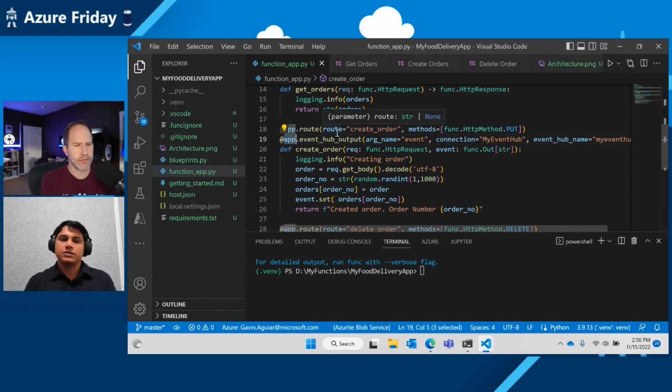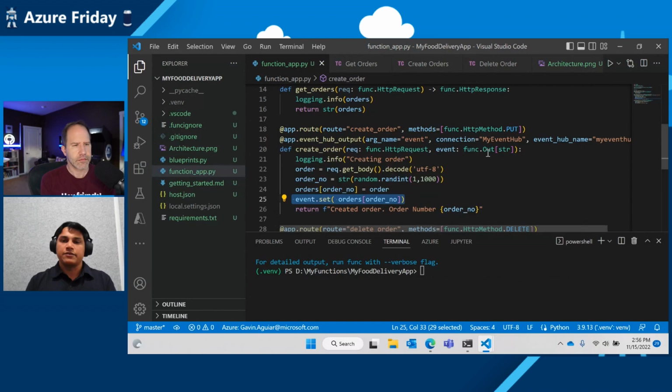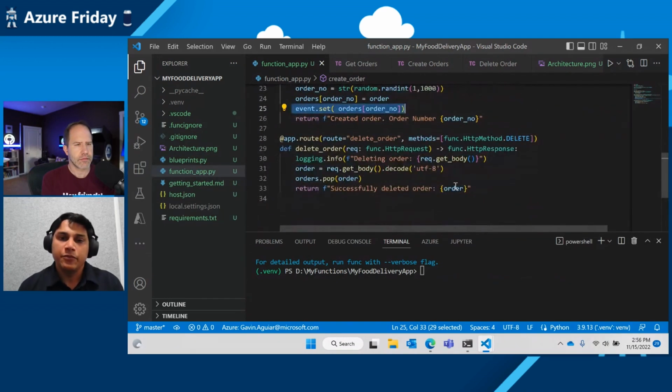So this is what it's going to do at line number 25. It's basically going to create an event and send it to this event hub, which I have right here in my connection. And lastly, we have a delete API, which will just delete the records in your database.